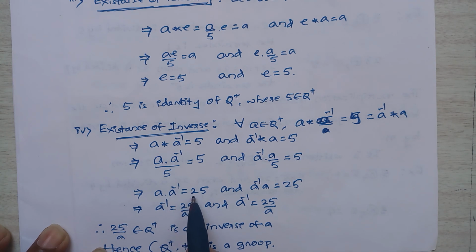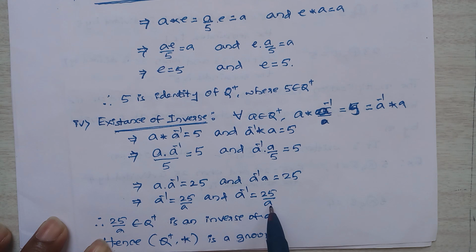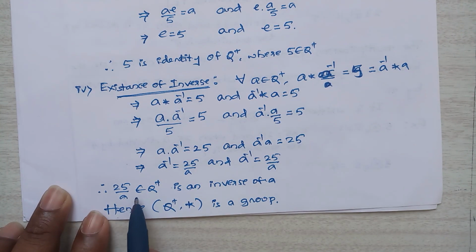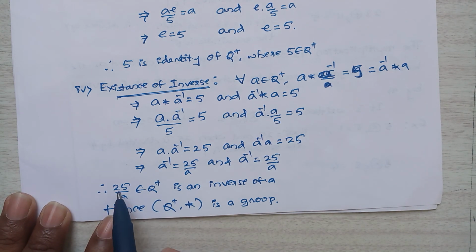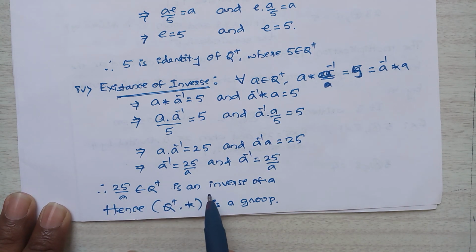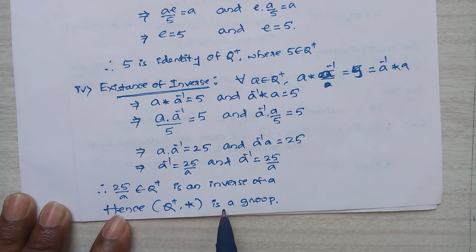So a into a inverse is equal to 25, using cross multiplication. Here also a inverse into a is equal to 25. Therefore a inverse is equal to 25 by a. So 25 by a belongs to Q plus. If you take in the place of a any positive rational number, then we get again a positive rational number. So 25 by a belongs to Q plus is an inverse of a. Hence Q plus with star is a group.